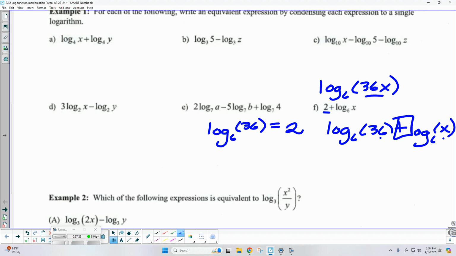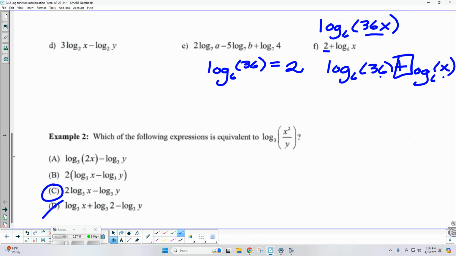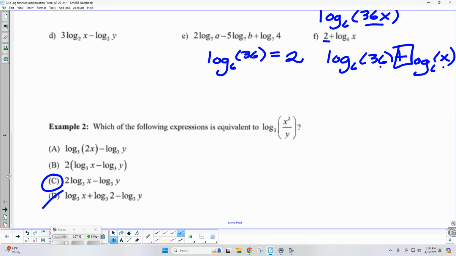questions? Okay. Now for the next one, we would take one that's already condensed and expand it. Okay, and I forgot to erase the answer from the previous class, so we know the answer is C, but did anybody have any questions about it?